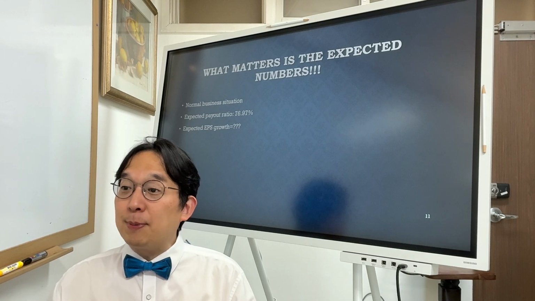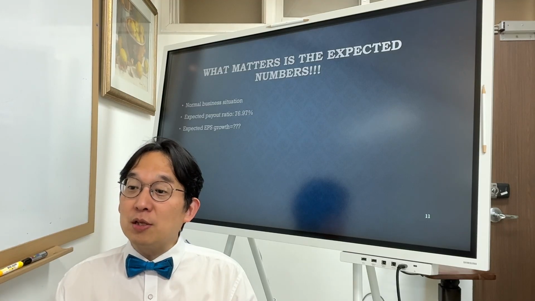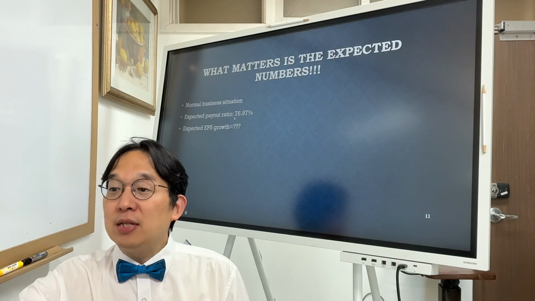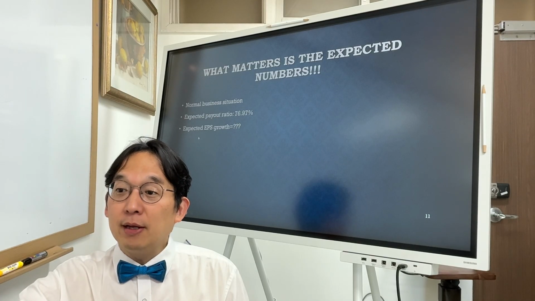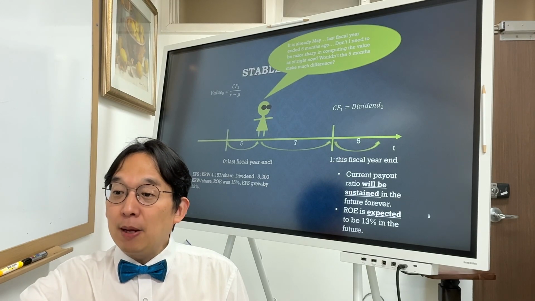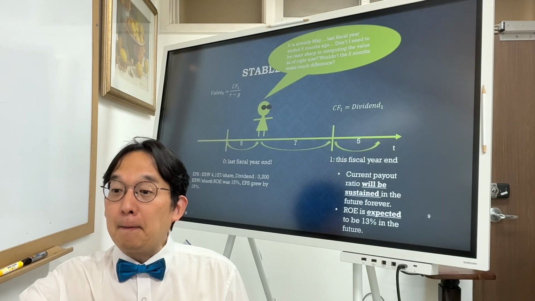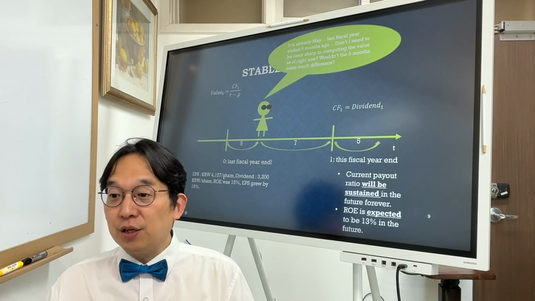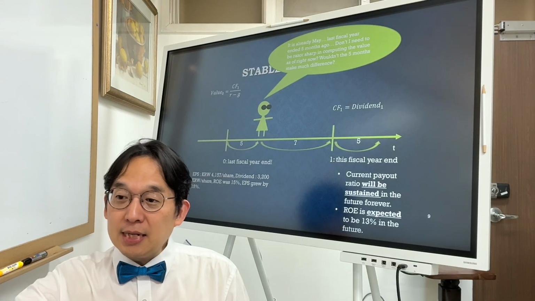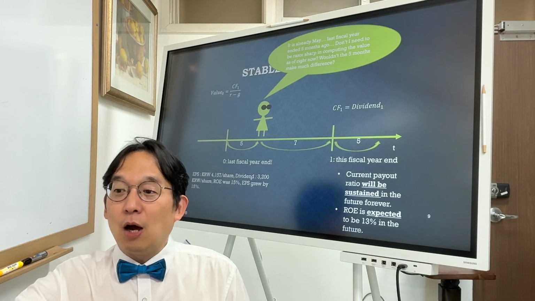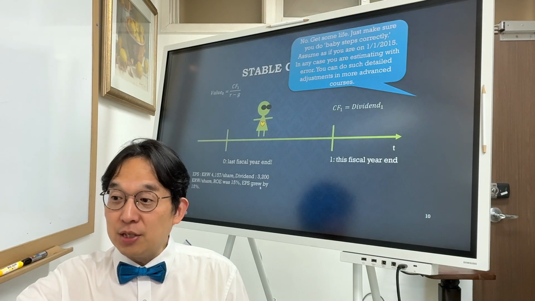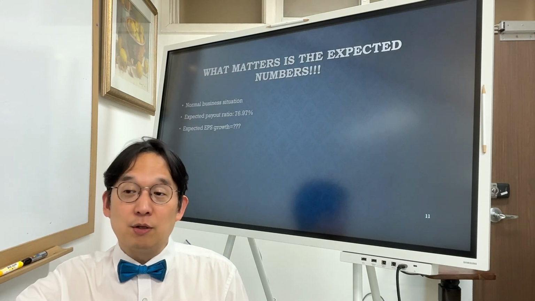What matters is the expected numbers, and the normal business situation is assumed, and then expected payout ratio will be about 77%. And that's based on your historical data of what? Dividend payment amount divided by EPS, right? Dividend per share and then EPS, earnings per share. Out of your net income per share, how much did the company pay as a dividend? And that's a payout ratio. And we assume it to be sustained.